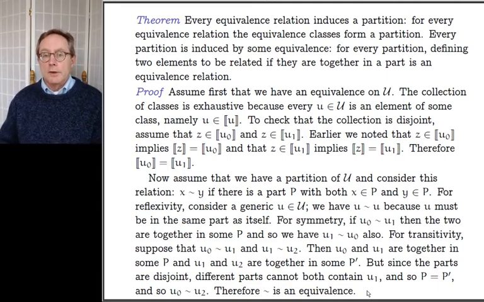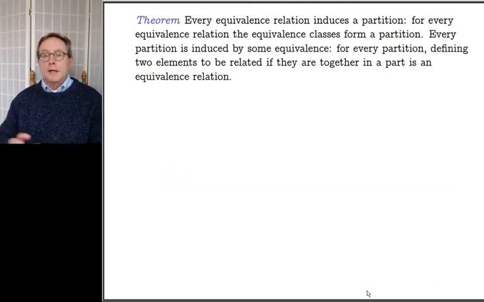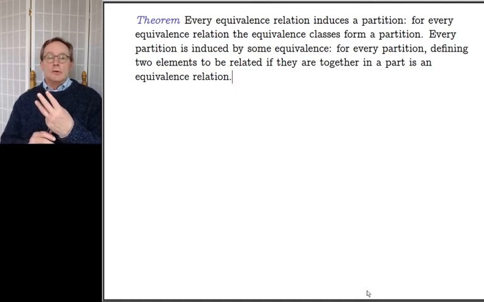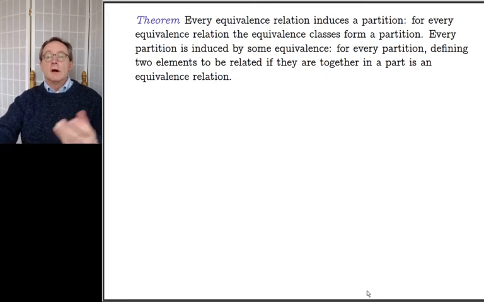So the global lesson here is that when you want to break the universe up into cases, for example, as we did with linear systems, where there are three things that can happen, you can do that either by writing down a partition, or by defining an equivalence. It will often be the case that defining an equivalence is convenient. When you define an equivalence, the equivalence classes then give you the partition.